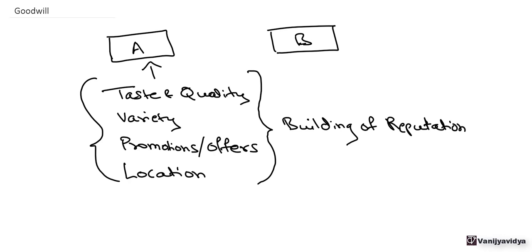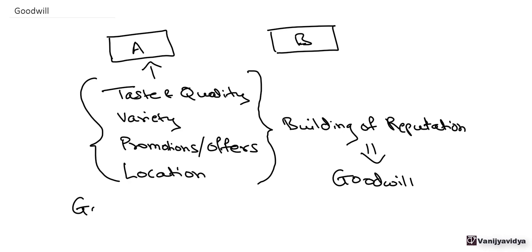Now, A has built a reputation of its business in the market over the years. This reputation which is built by A as compared to B is known as goodwill. Every business builds some reputation over the years by providing good quality, good variety, and a good location of the business. So all these factors lead to the building of some reputation of a firm or a business. Now, this reputation is known as goodwill.